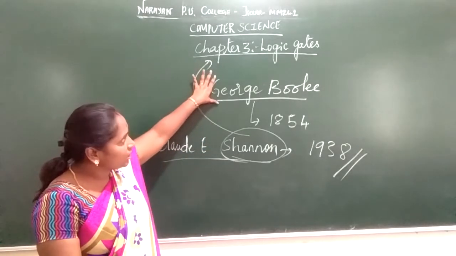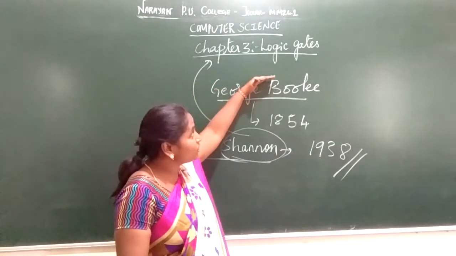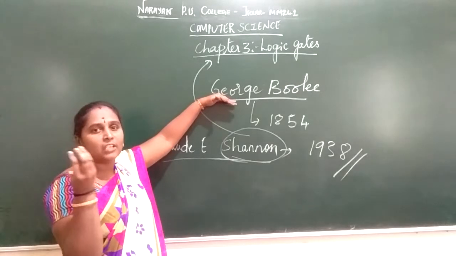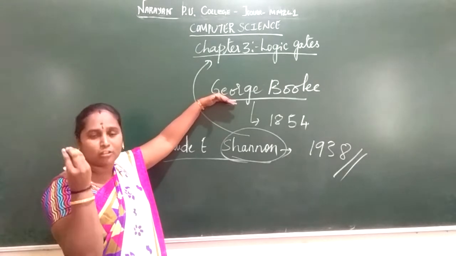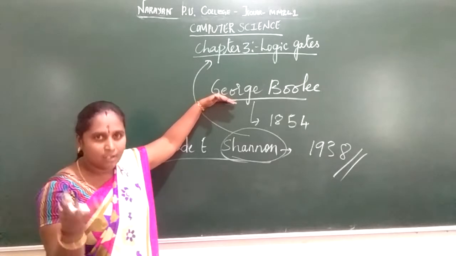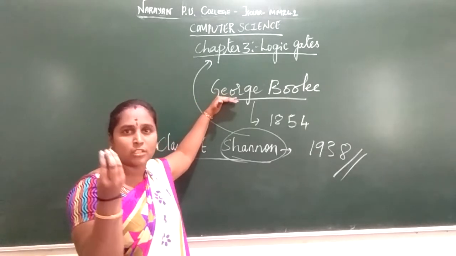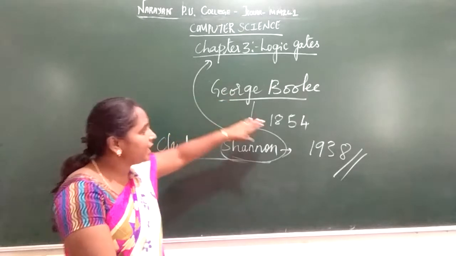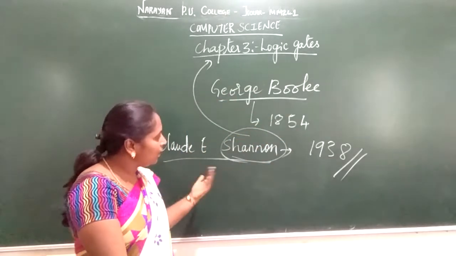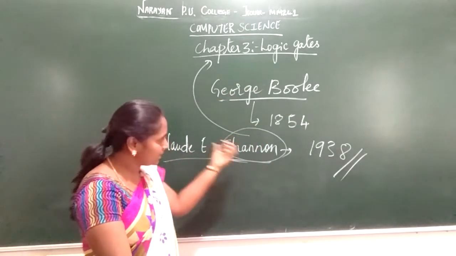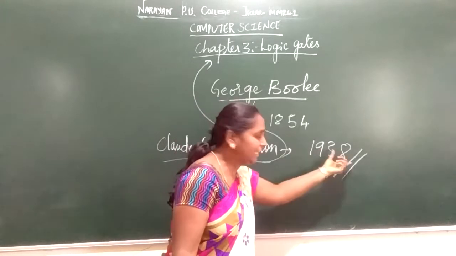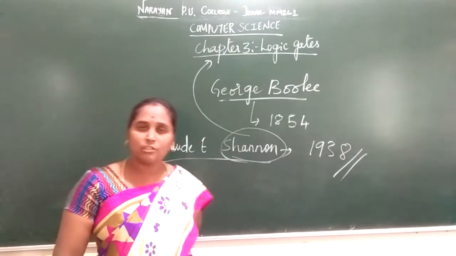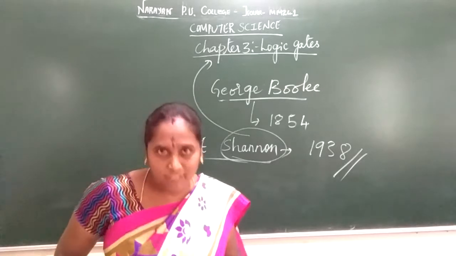So this is the introduction part, how logic gates came into existence. First George Boole made the foundation, for logic circuits that can be used in a processor. Then in the year 1938 another person, Shannon, led to the development of circuit switching, that is telephone circuit switching or the symbolic analysis of relay switching.